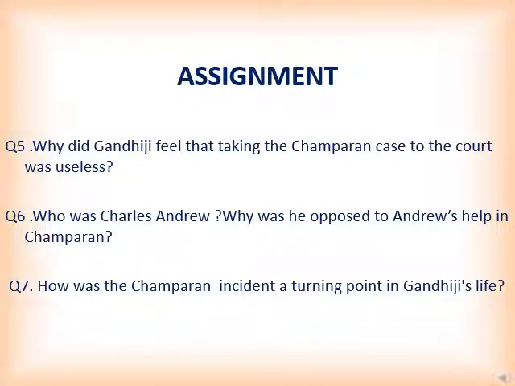The next question is, who was Charles Andrew and why was Gandhiji opposed to seek Andrew's help in Champaran case? You need to describe how Andrew, an English pacifist and a devoted follower of Gandhiji, when he came to bid farewell to Gandhiji,